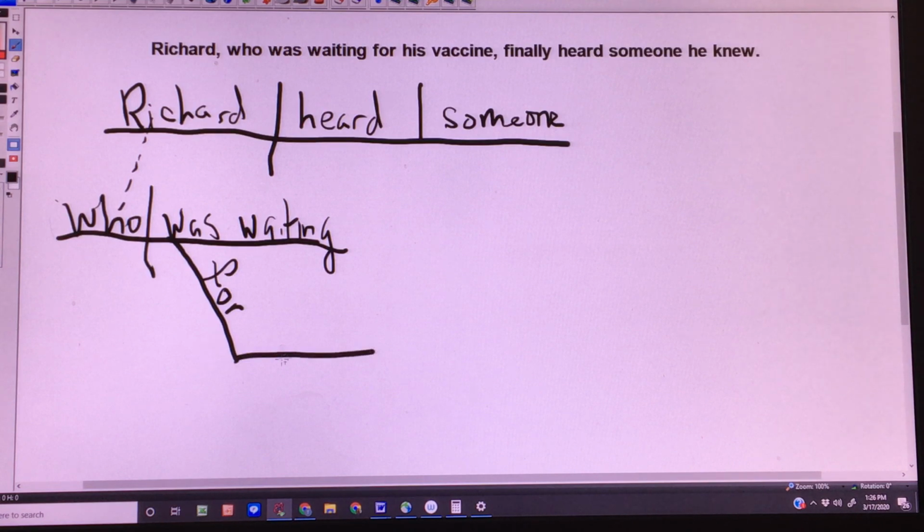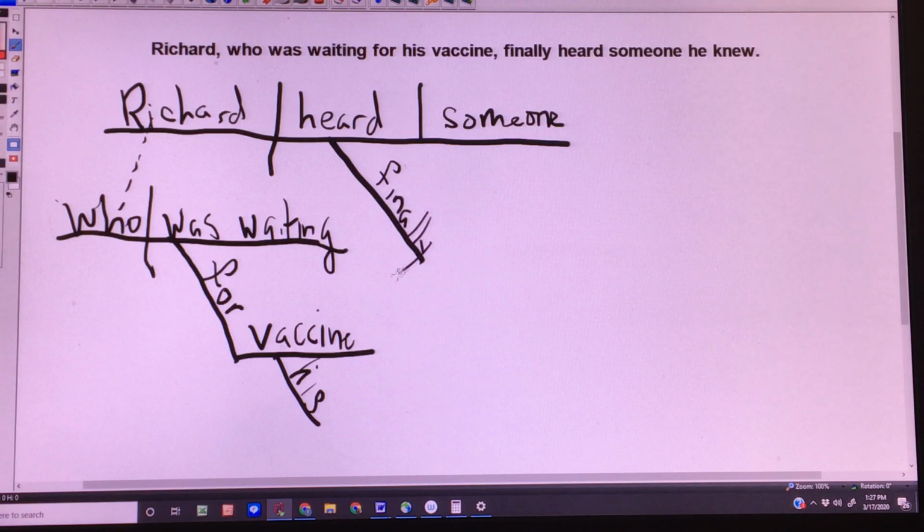That's why. Which vaccine? His vaccine. So adjective. So Richard, who was waiting for his vaccine, finally heard when? Finally. That's when. So that goes there. It's an adverb modifying heard.